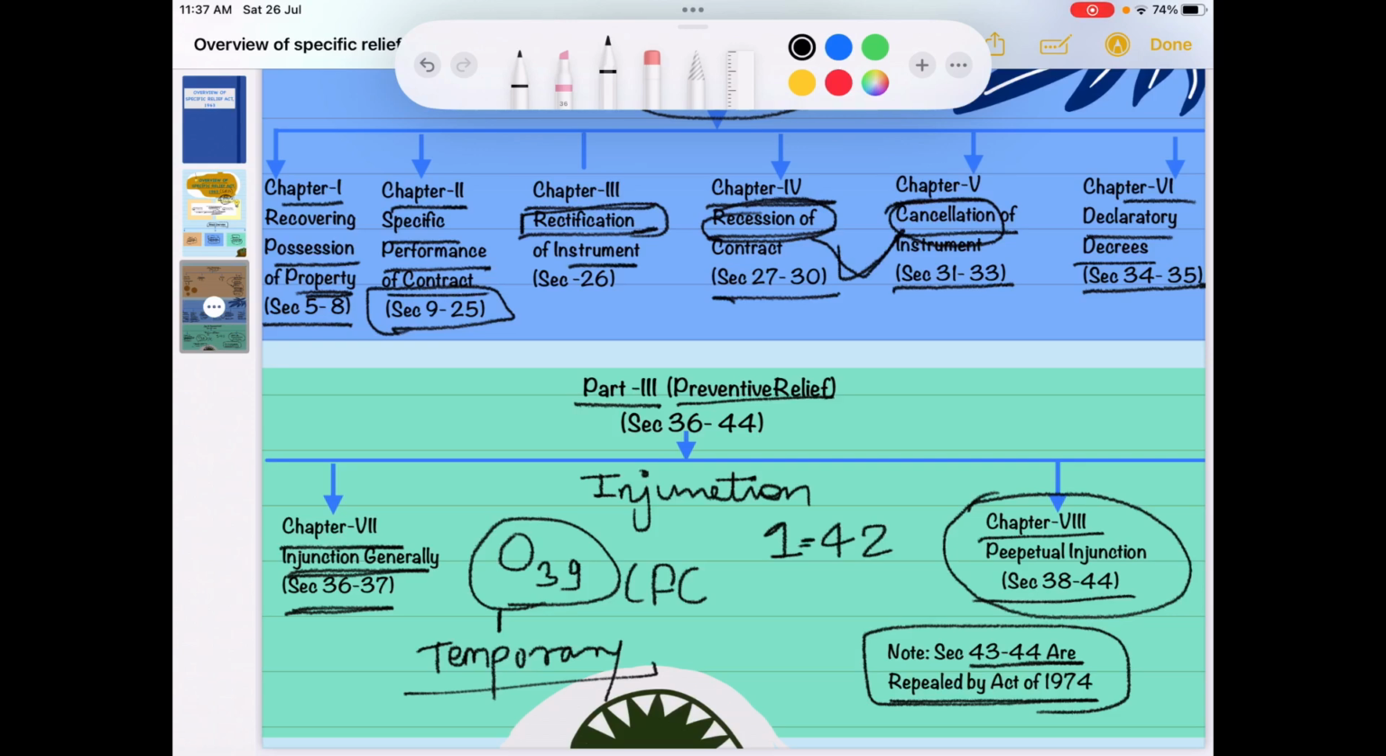The PDF through which I am teaching, I'll attach it in the description. You can get this PDF. This was the broad overview of the Specific Relief Act 1963. Now in the next lecture we will be covering part 1, that is the preliminary sections. Okay, thank you guys.